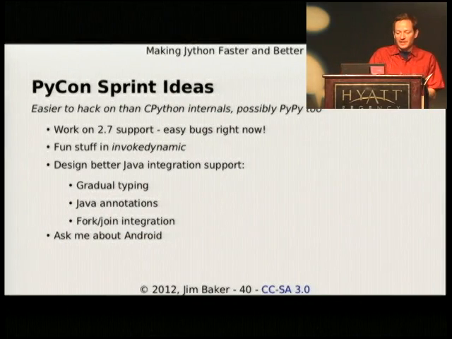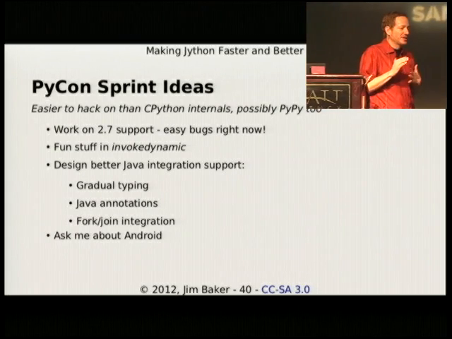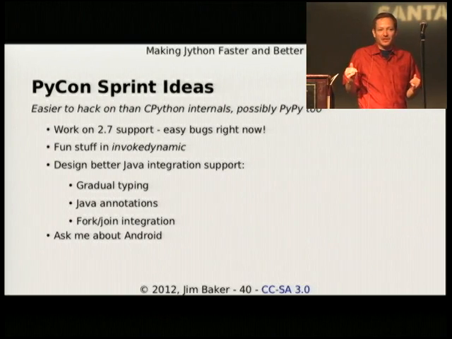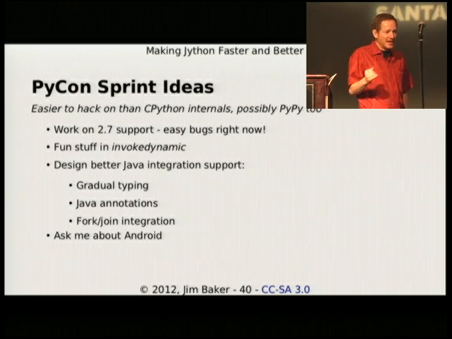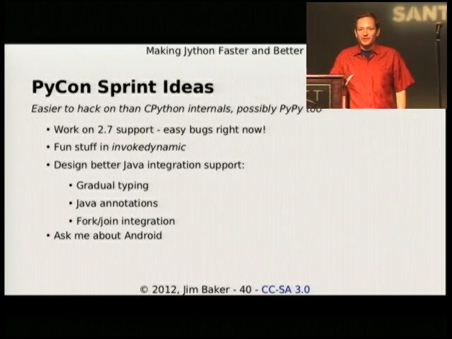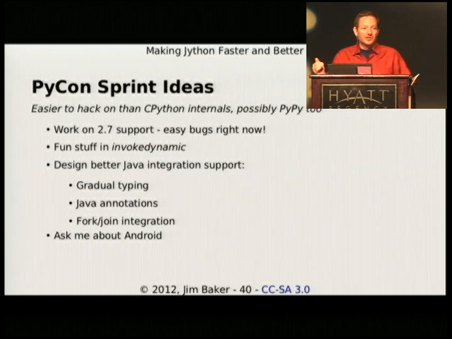One thing that I didn't really get into, because we still are thinking about these issues, is how static analysis could actually improve Java integration support. There was this functionality called Jython C that was available in the past, and we should be able to do something similar utilizing a combination of decorators, Java annotations, and so on and so forth to get at a better level of Java integration. I would like to hear your ideas as far as that is concerned. I think that user input is the best way. I have a certain set of things I might be doing, the other members of the Jython team might be doing, but you have much more insight into how you might use Jython in Java integration in general.